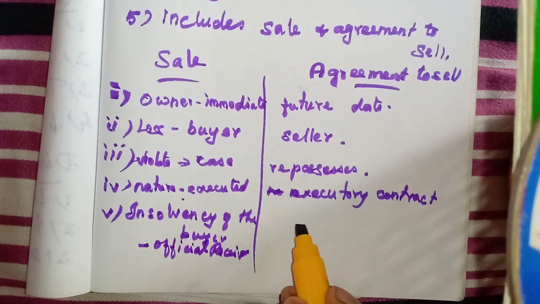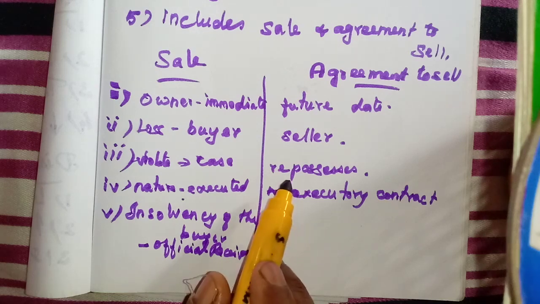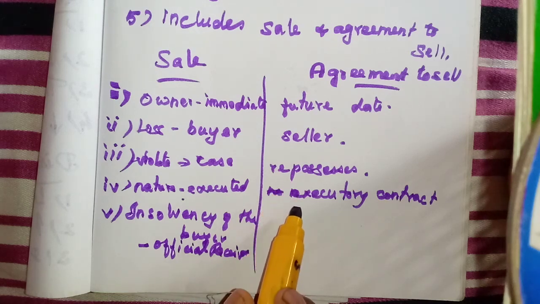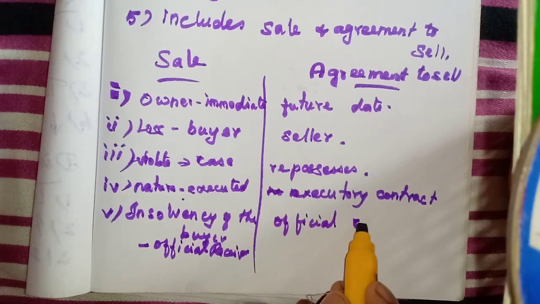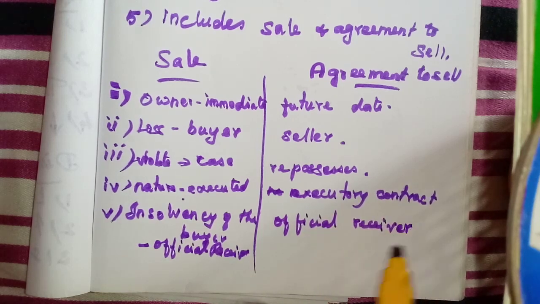But in an agreement to sell, if the buyer becomes insolvent, then he cannot repossess the goods, isn't it? Because the goods are already in the buyer's custody, and he has to deliver the goods to the official receiver.